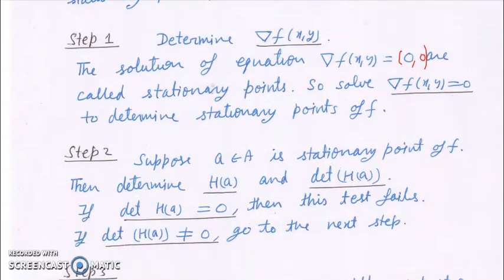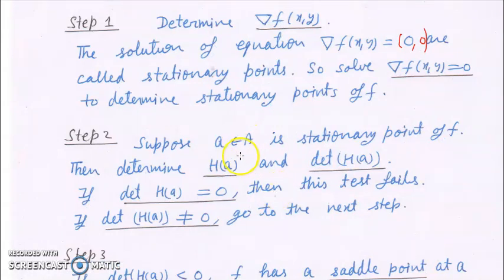So now come to step 2. Suppose A is a stationary point of f. Then what we will do is determine HA, meaning H f of A. For our convenience, again I am not writing f here. I will simply write HA.